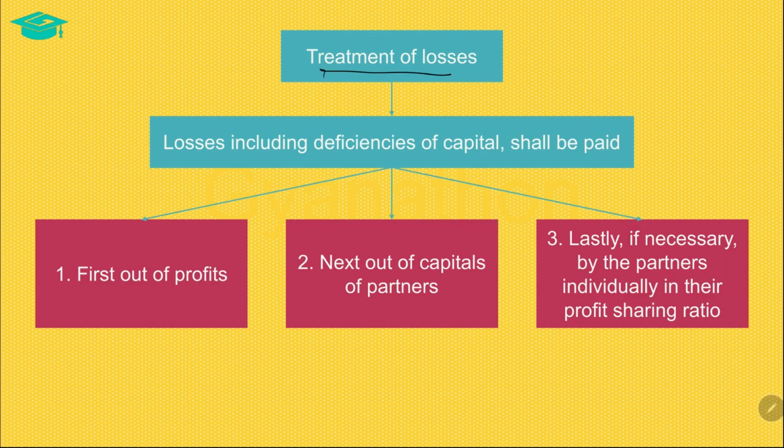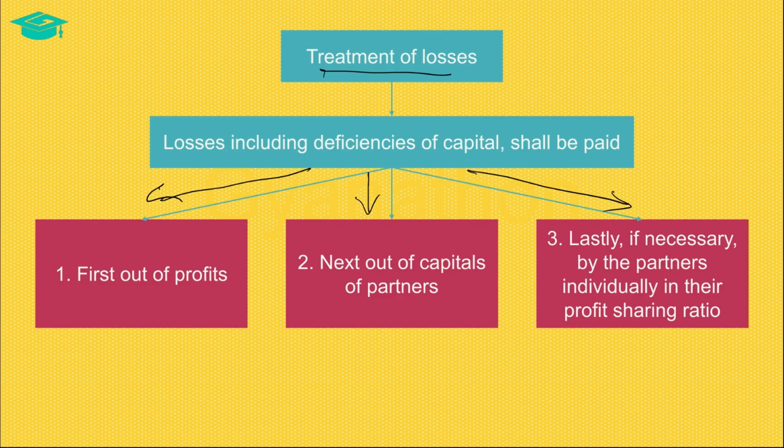In this regard, the Act states that any losses, including any deficiencies in capitals, will be paid firstly out of the profits, secondly out of the partners' capitals, and lastly, if necessary, by the partners individually in their profit sharing ratio. This means at the time of winding up, the losses and deficiencies of capital have to be settled.